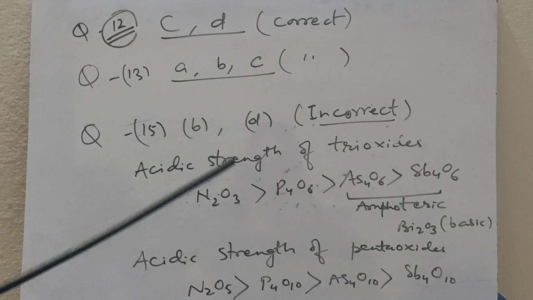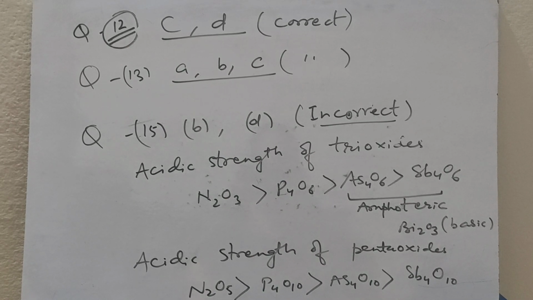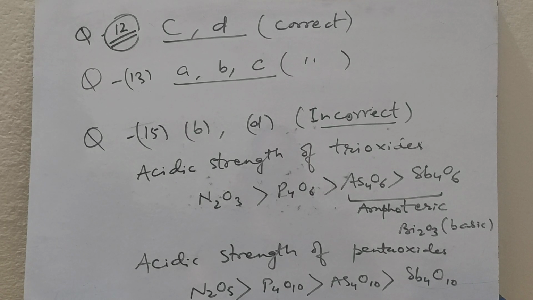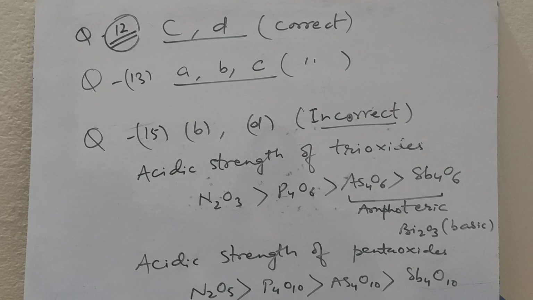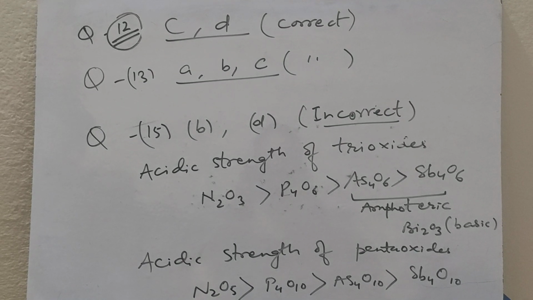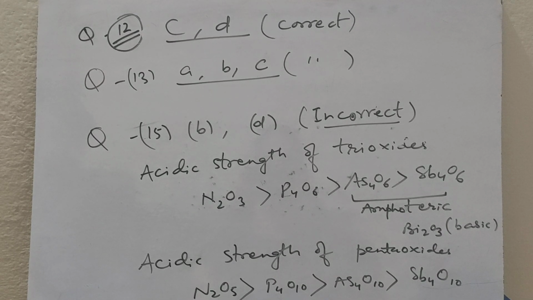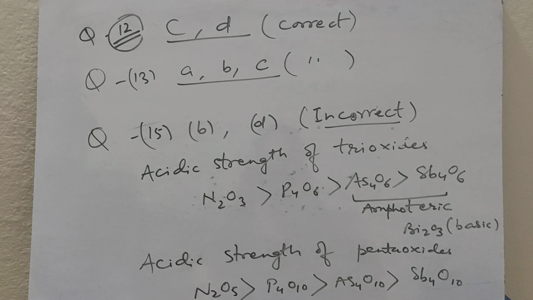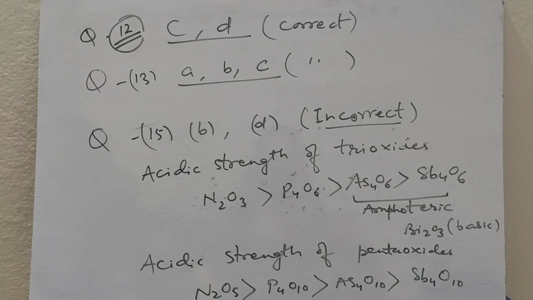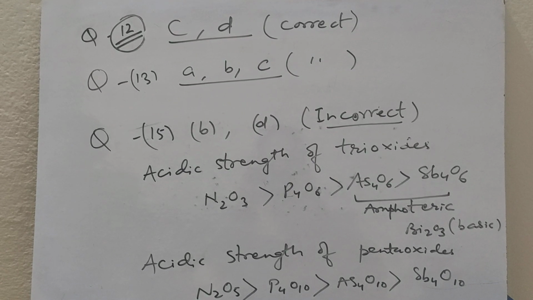If we see the acidic strength of trioxides, then N2O3 is stronger than P4O6. P4O6 is stronger than As4O6. As4O6 is stronger than Sb4O6. Arsenic and antimony oxides are amphoteric in nature, whereas bismuth oxide is basic in nature. Acidic strength of pentaoxides: N2O5 is greater than P4O10, greater than As4O10, greater than Sb4O10. So the incorrect choice for question number 15 is B and D.